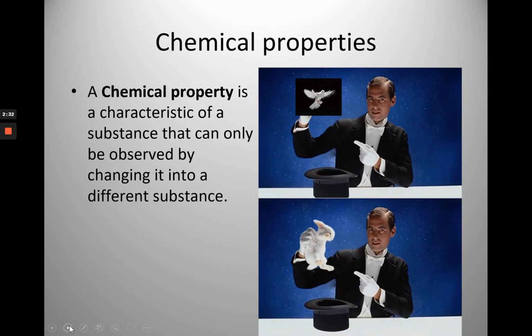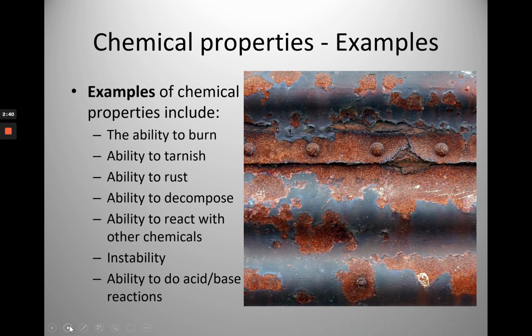A chemical property is a characteristic of a substance that can only be observed by changing it into a different substance. Examples would include the ability to burn, ability to tarnish, ability to rust, ability to decompose, ability to react with other chemicals, instability, and ability to do acid-base reactions.